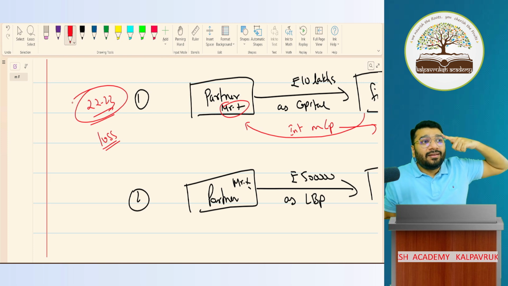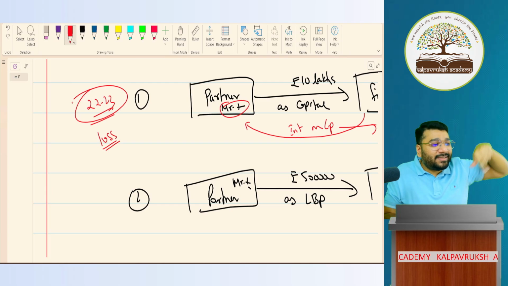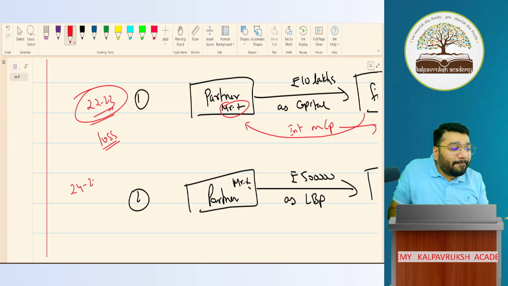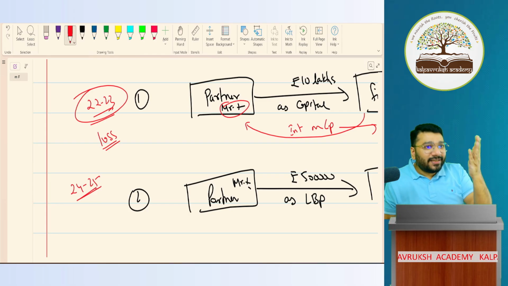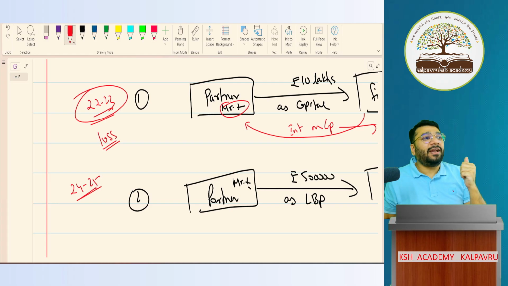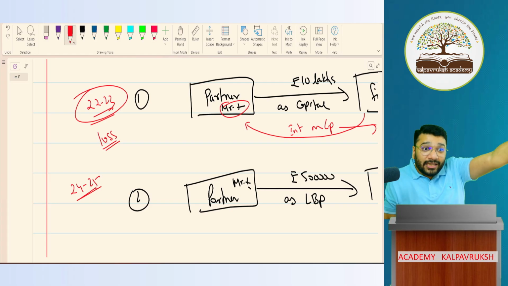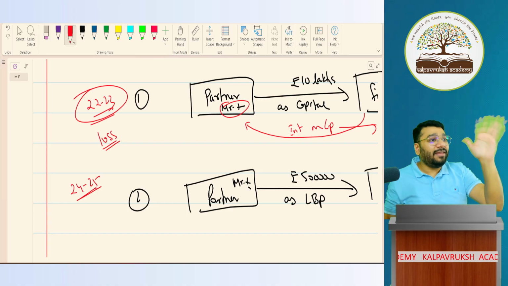So he became very cautious next time. So next time in the financial year 24-25, when the firm was asking for paisa, he said, get lost, I'll not give capital. You guys are cheating. When the profit is not sufficient, you give me less interest on capital. When it is in loss, you don't even give me interest on capital. Cheating fellows you guys are.